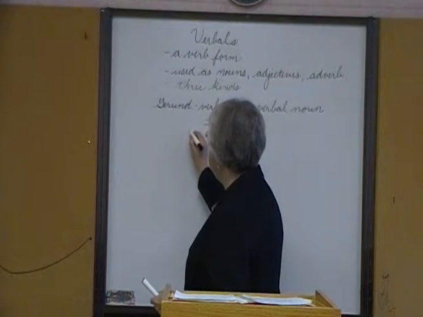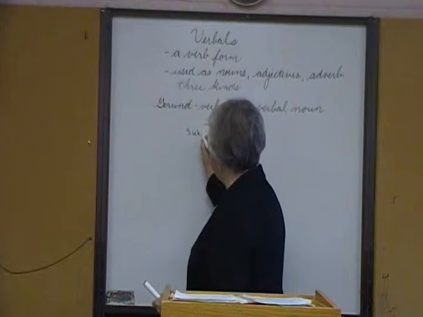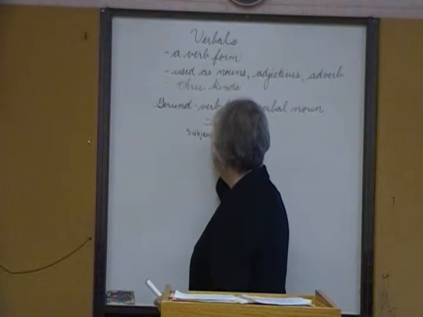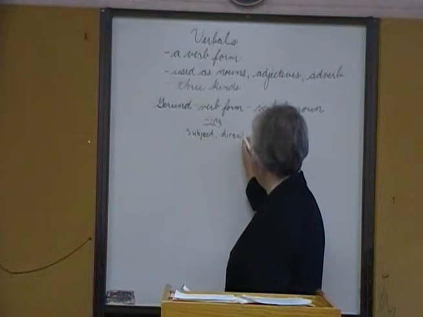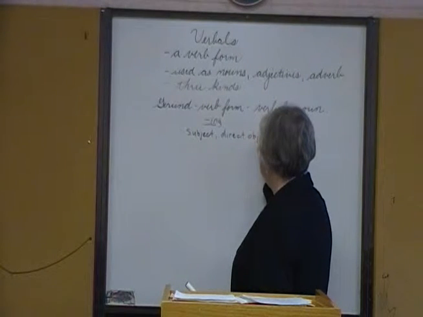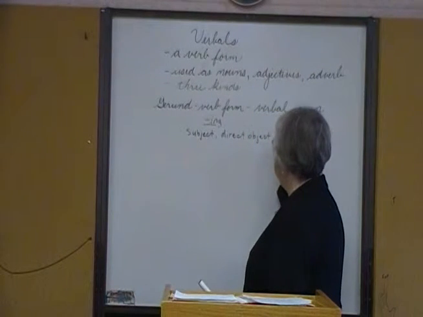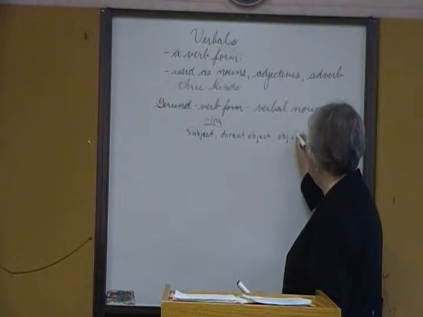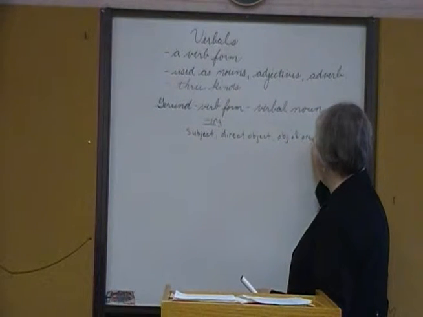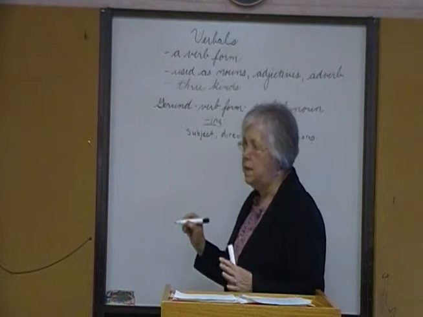Therefore, it can be the subject of a sentence. It can be the direct object of a sentence. It can be object of the preposition. And it also can be an appositive.